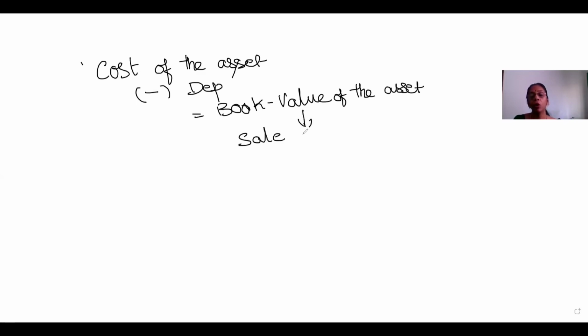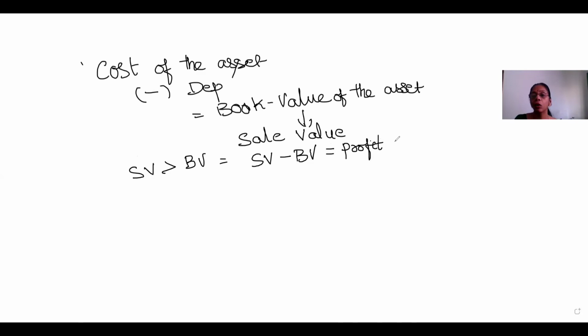You need to compare the book value of the asset with the sale value. If the sale value is higher than the book value, the difference has to be considered as a profit. Sale value minus book value will tell us the profit on the sale of the asset. It gives you the profit on the sale of the asset.